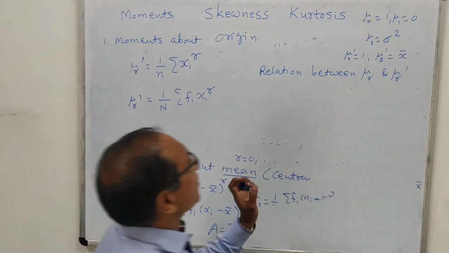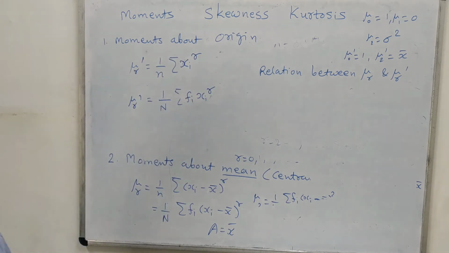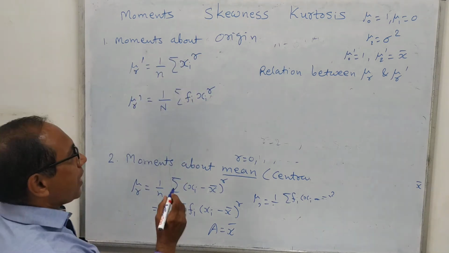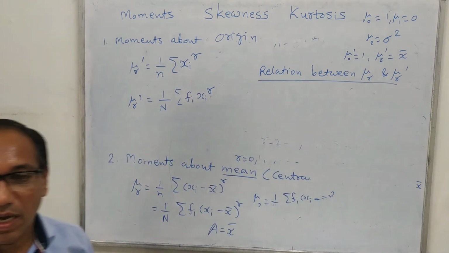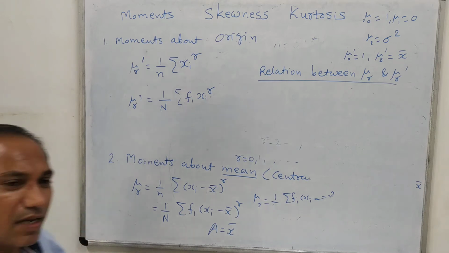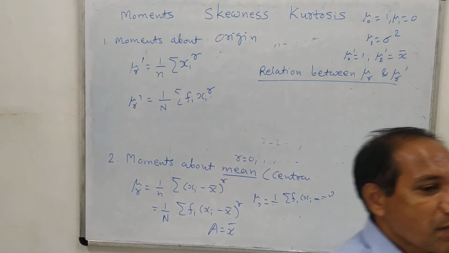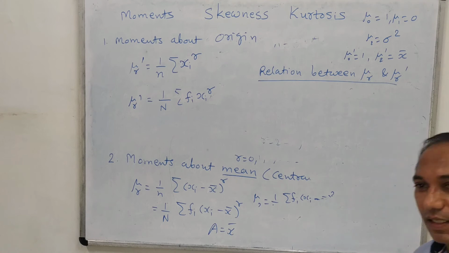That means the relation between central moments and moments about origin. And these relations you must remember, because if you remember these relations, then you can obtain the values of mu2, mu3, mu4, etc. from mu r dash very easily.